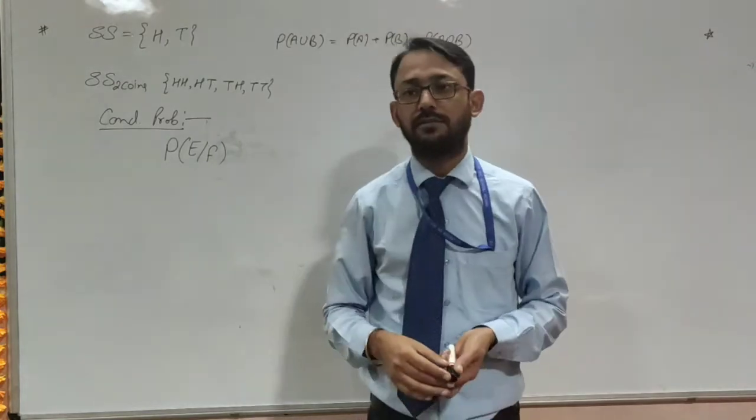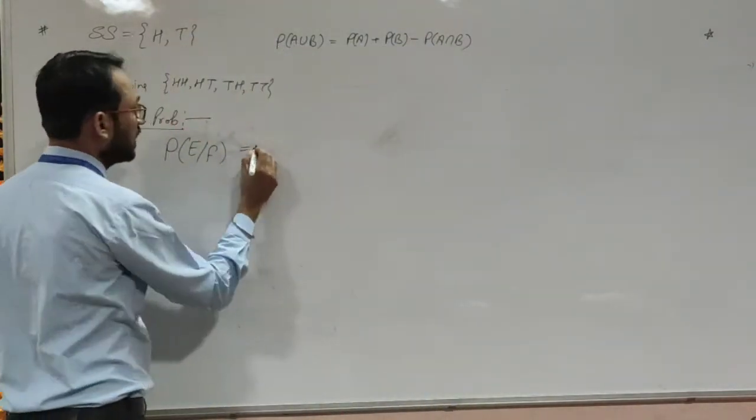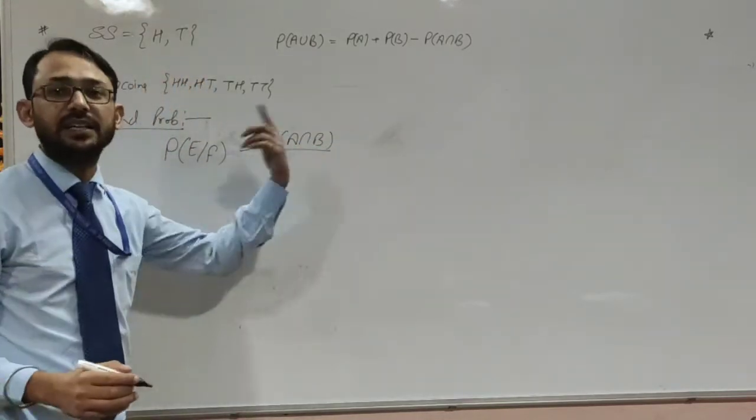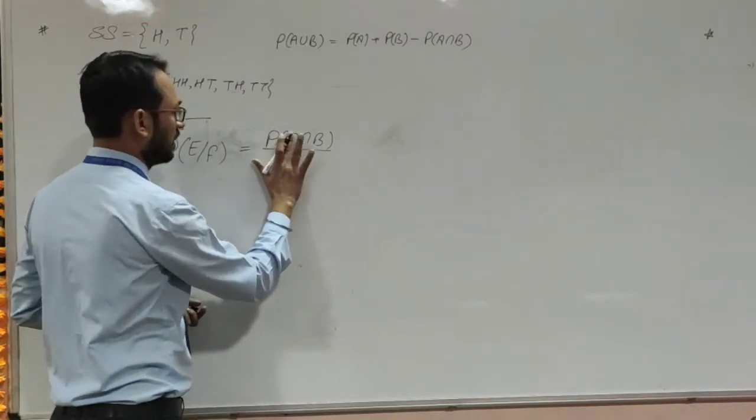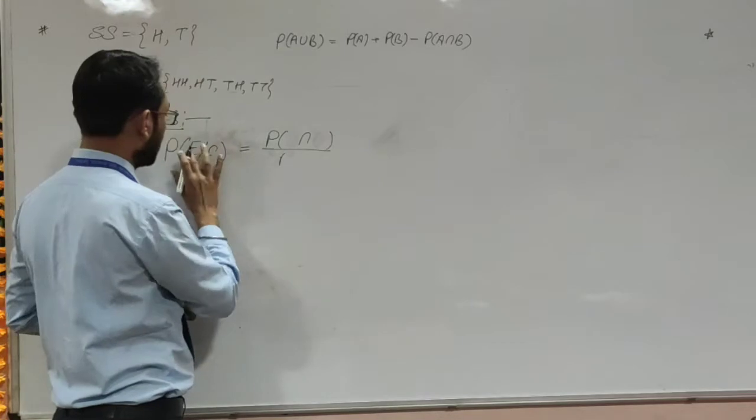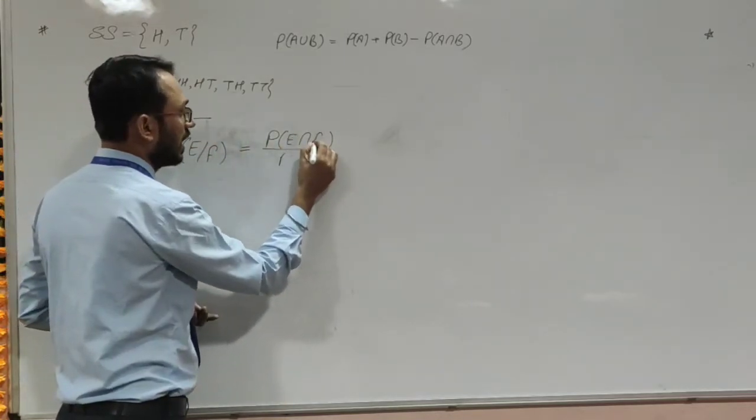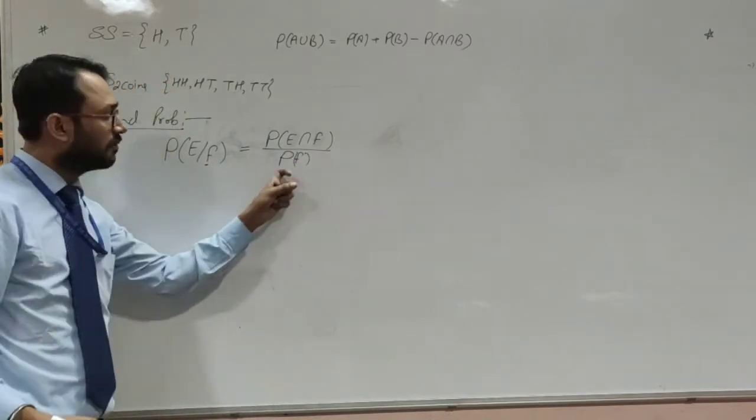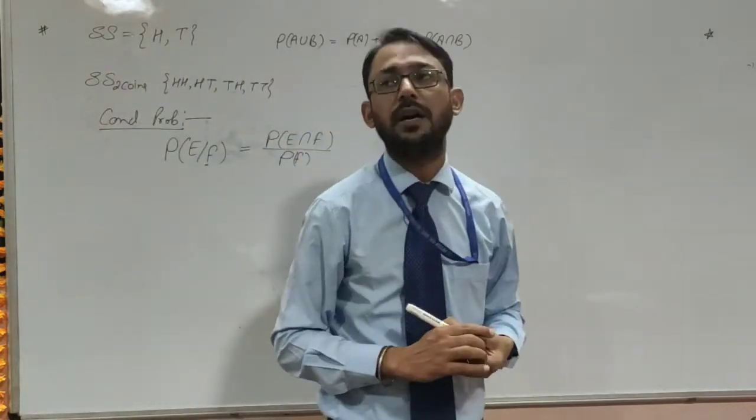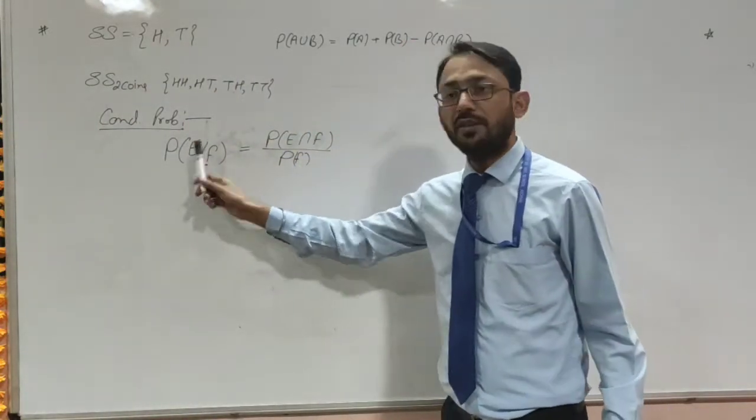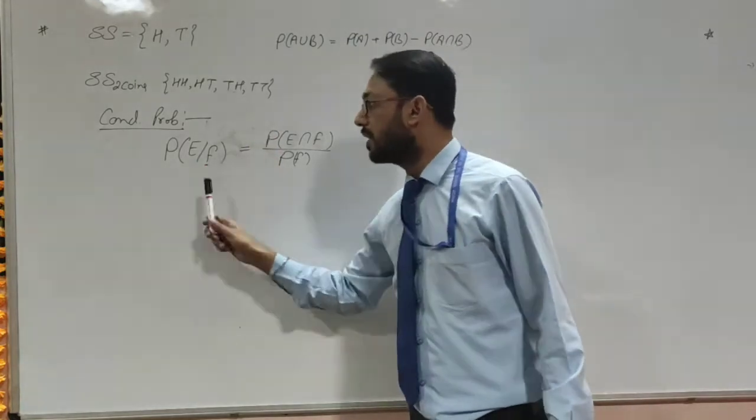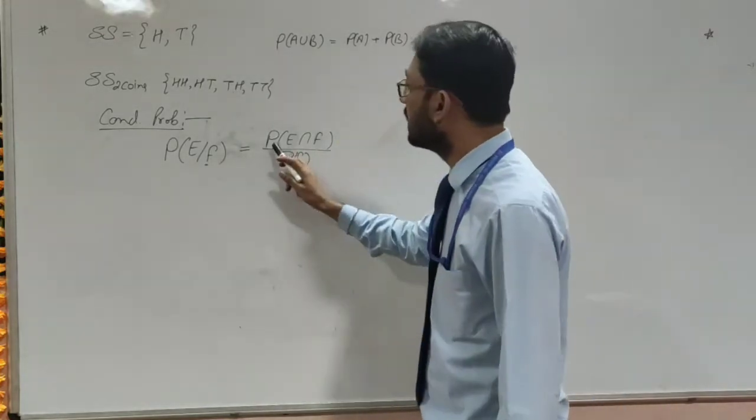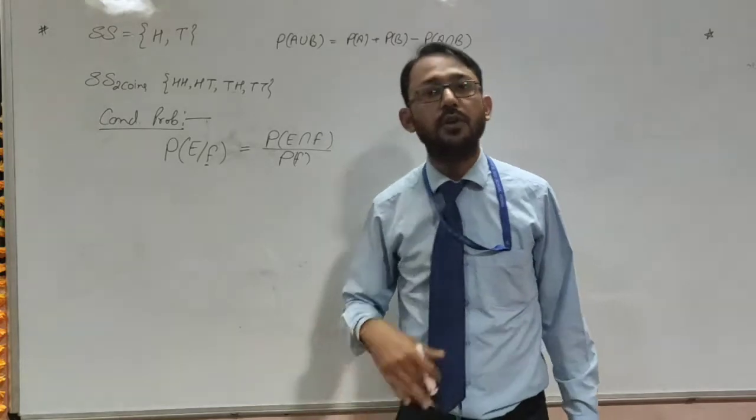So the formula for this will be probability of A intersection B on, sorry, I had taken the example of E and F: probability of E intersection F on probability of F. Whatever is over here in the denominator will come in the denominator. This formula we must remember. It is the probability of happening of event E when F has already happened, which is probability of E intersection F on P F.